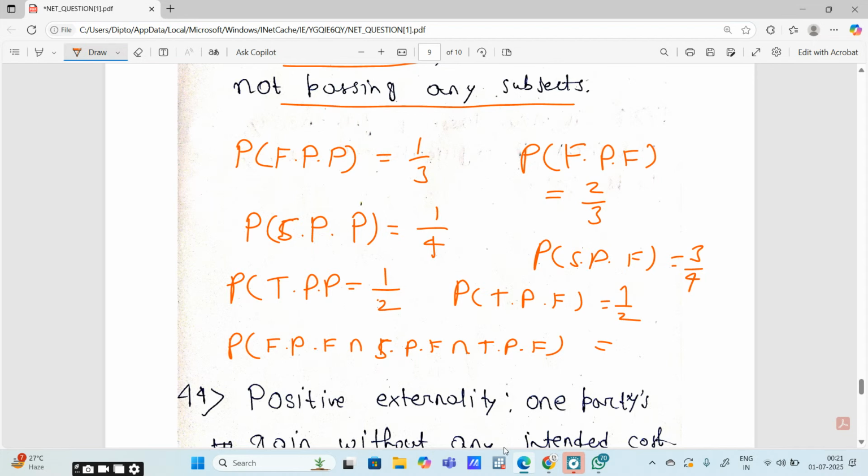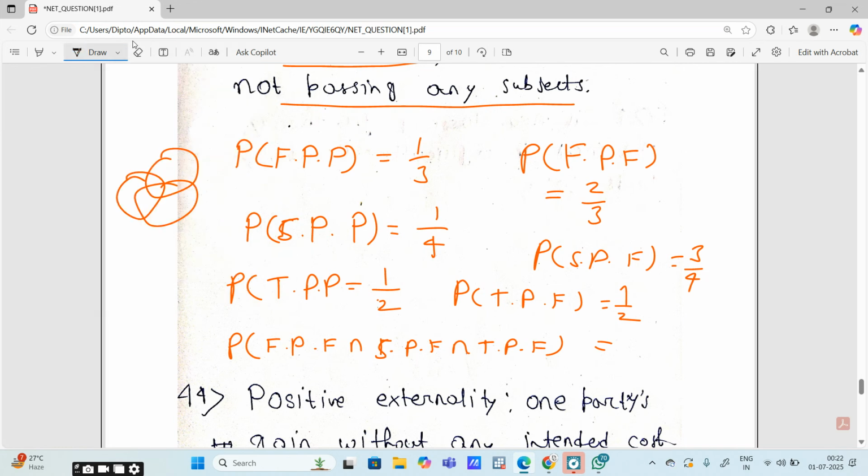So if I find the probability of first paper fail, intersection, second paper fail, intersection, third paper fail, I am basically finding this region, where they haven't passed. What is the probability that they haven't passed in any of the exams? This region, right? So the formula will be the probability of first paper failed into probability of second paper failed into probability of third paper failed, as they are independent events.